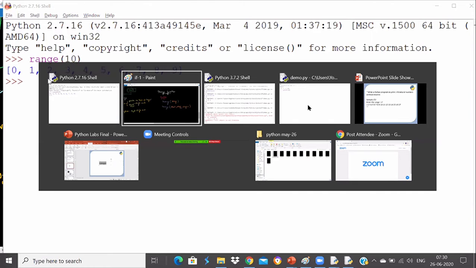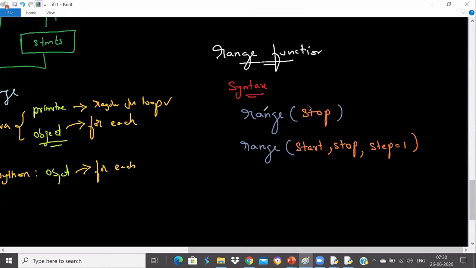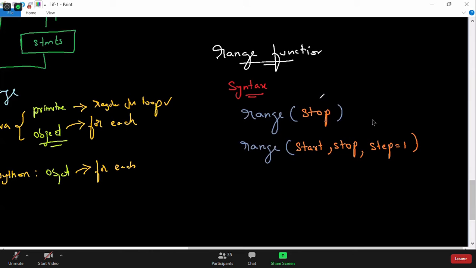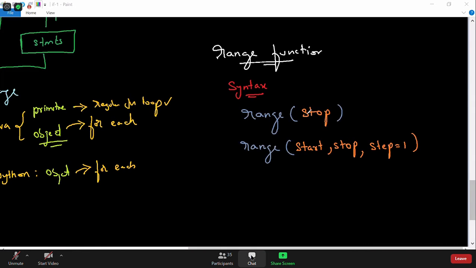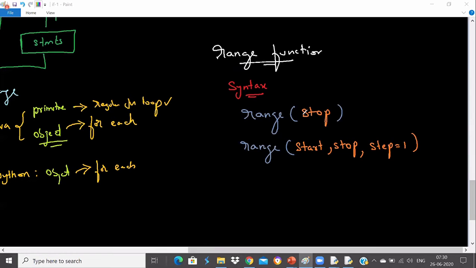One thing we have seen here is that we didn't mention the start value. It generates a list actually, and a list has commas by default.